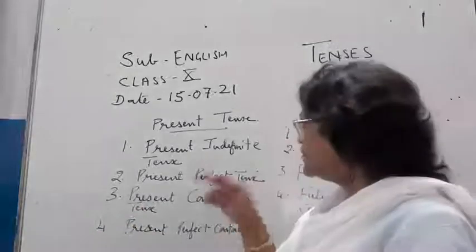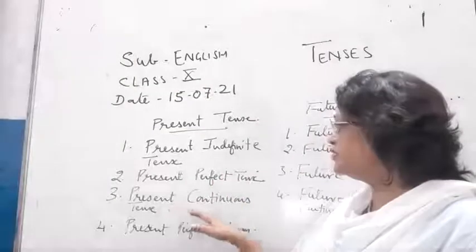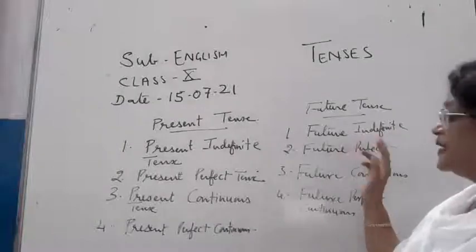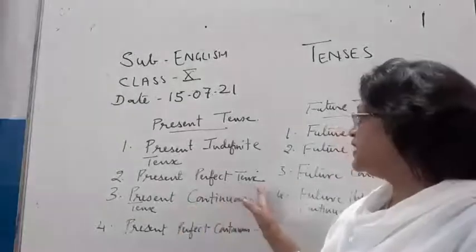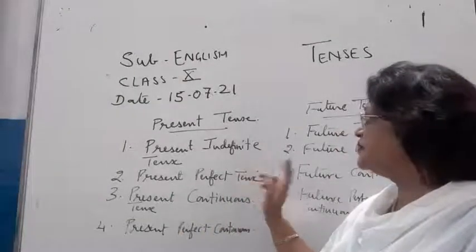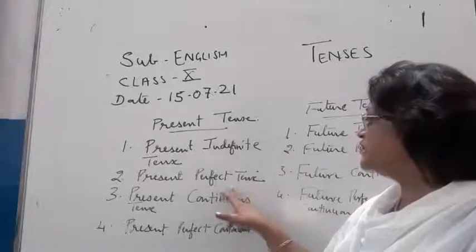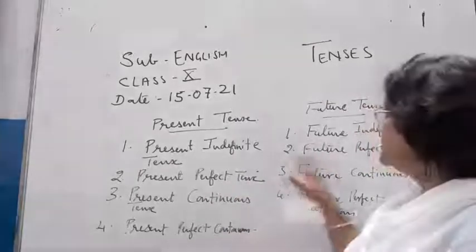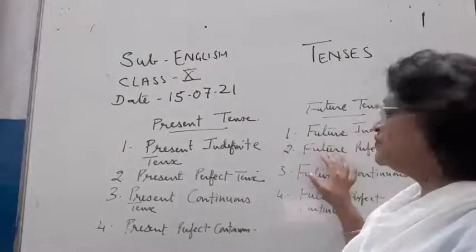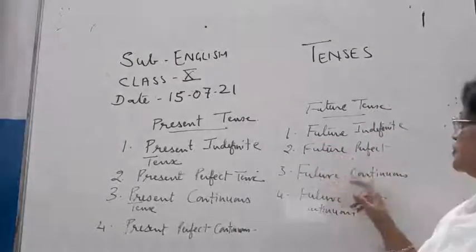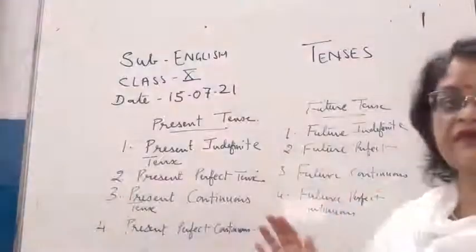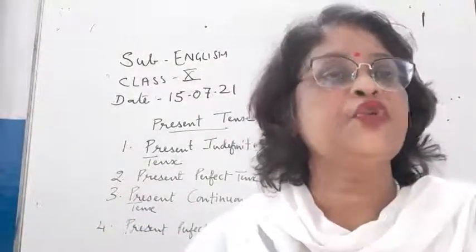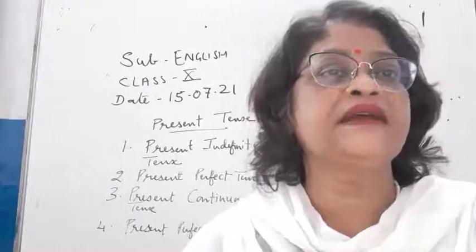Then present perfect tense, present continuous tense, present perfect continuous. Similarly, in past: past indefinite, past perfect tense, past continuous tense, and past perfect continuous. Similarly, future indefinite, future perfect, future continuous, and future perfect continuous. So children, in total we have 12 tenses at hand.